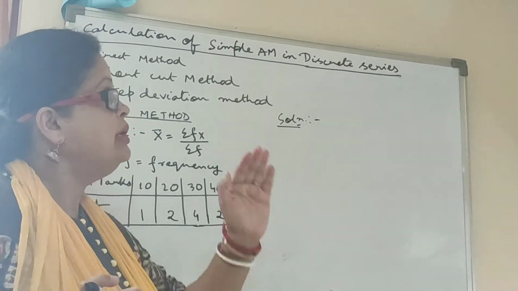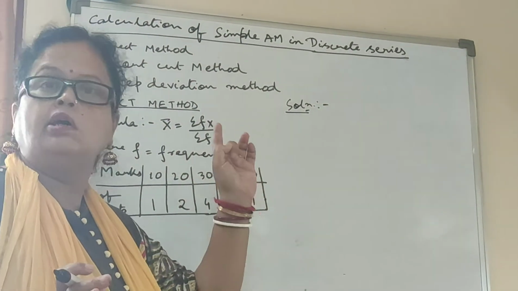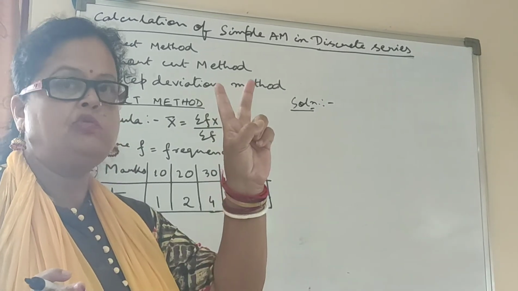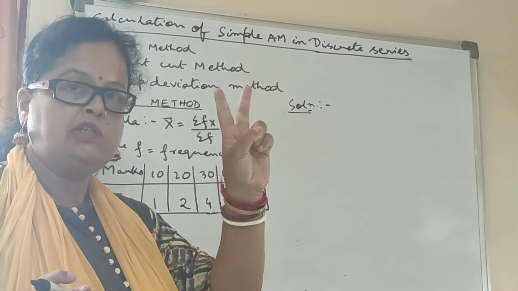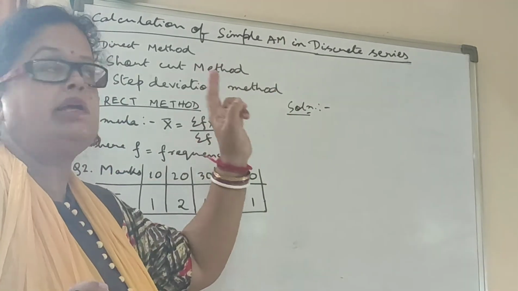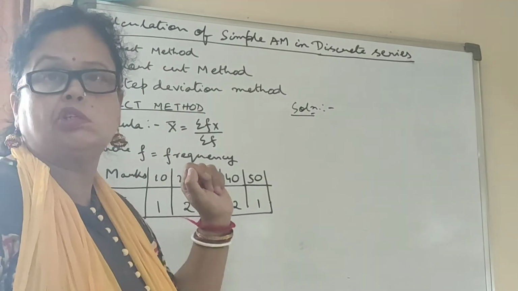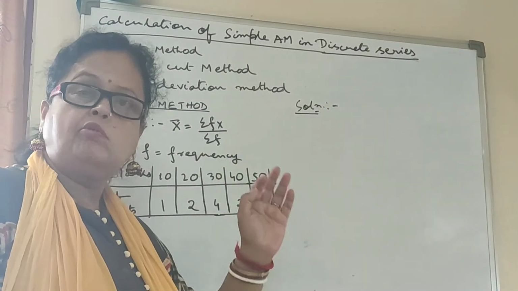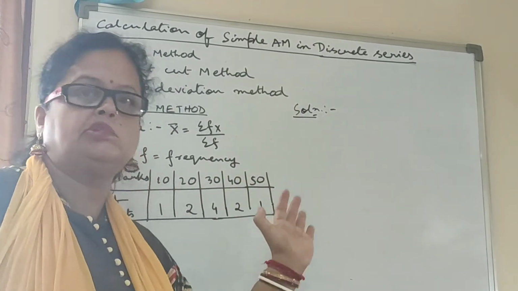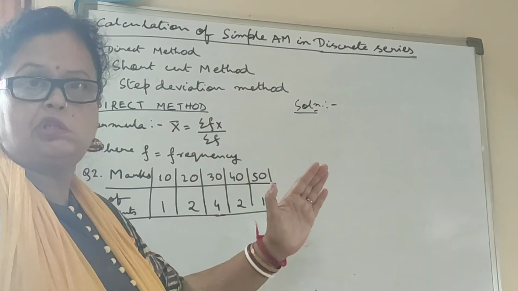Okay. So in discrete series also 3 methods are there to calculate simple arithmetic mean. In individual series we have taken only 2 methods. What were those methods? Direct method and shortcut method. But in discrete series we are going to take the help of direct method, shortcut method and step deviation method. And we will see that whatever method we are applying, the result comes the same. That means arithmetic mean will come the same in case of a question.